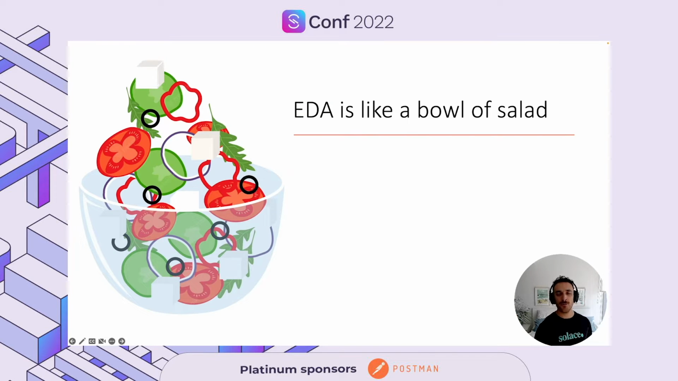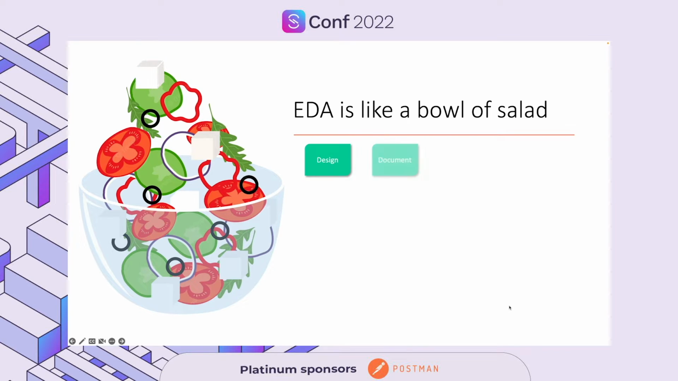All right, so if we think of event-driven architecture as a bowl of salad, in this bowl of salad, there are different components that are needed to build an event-driven architecture. Think of these components as ingredients and the bowl as the underlying messaging technology.